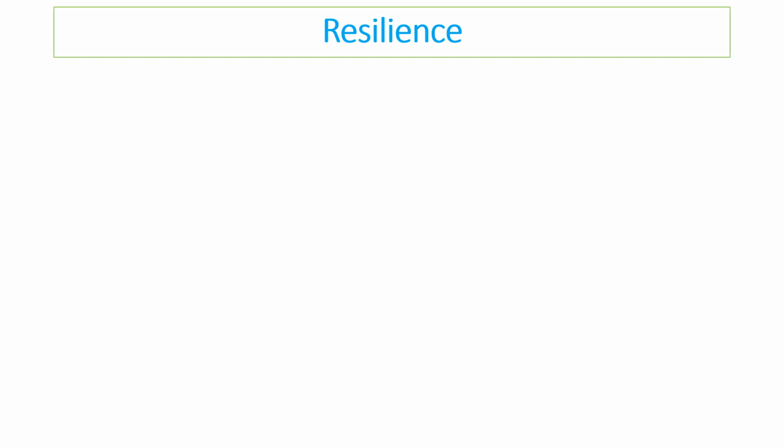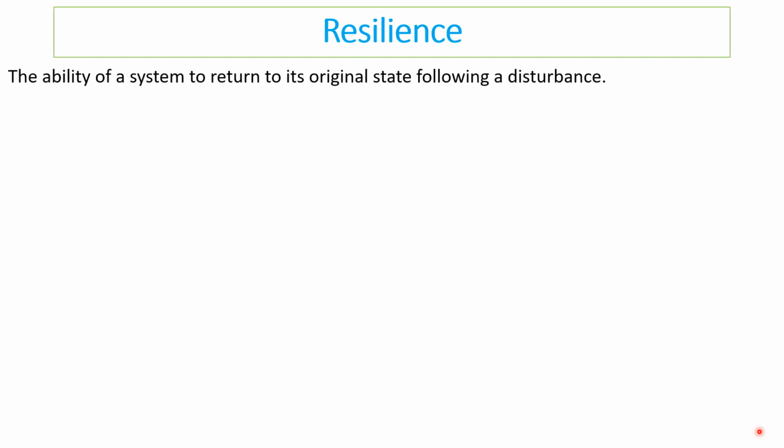So then, is there any resilience to this? Well, depending on the ecosystem that we're talking about, some ecosystems have resilience due to the fact that they have things like a high complexity. The ability of a system to return to its original state following a disturbance is what we mean by resilience. Okay, and resilience helps maintain the stability of a system.